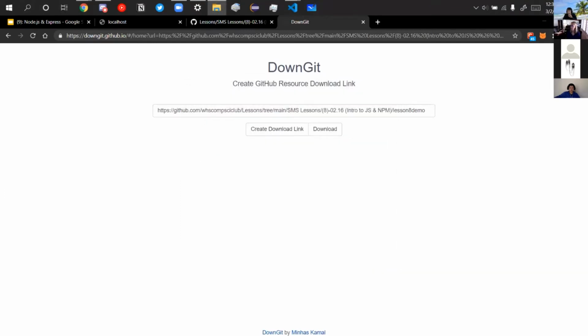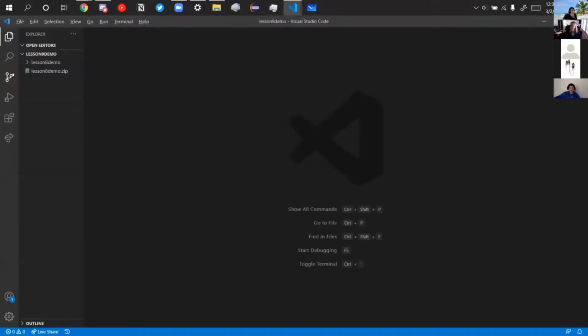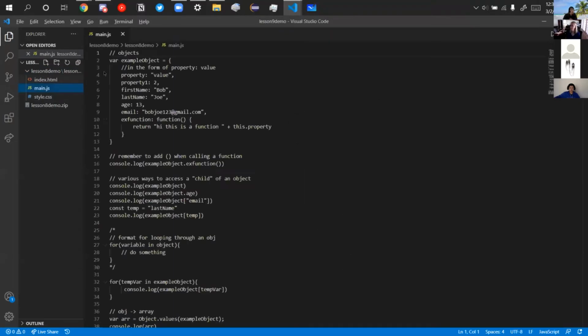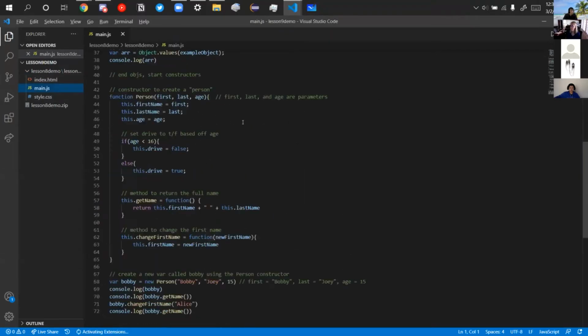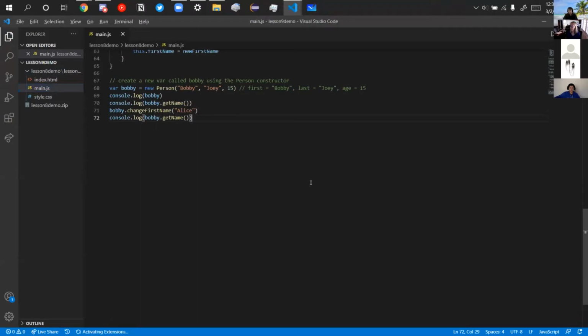All right, and now I'm gonna head over to my VS Code, and we're gonna go pretty quick because Express is gonna take a while. But anyways, this was our file from last time. This was the stuff we had. Basically, we're gonna go over callback functions.